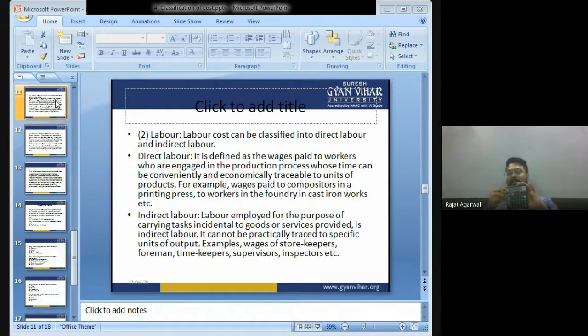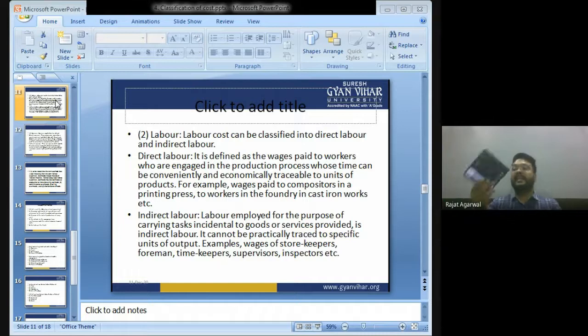The labor will mold the plastic in such a shape. The labor will put all the keypads on this calculator. So this type of labor will be known as direct labor. Labor which is directly engaged in the production process is known as direct labor.